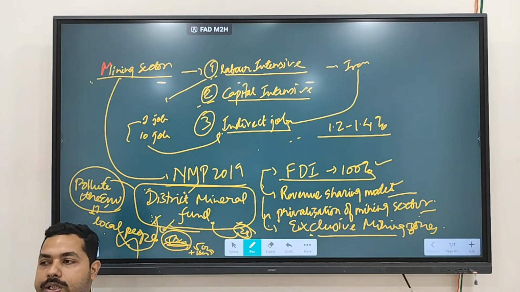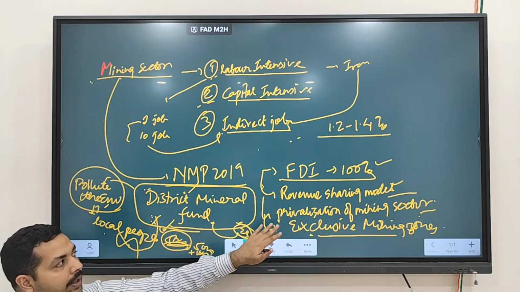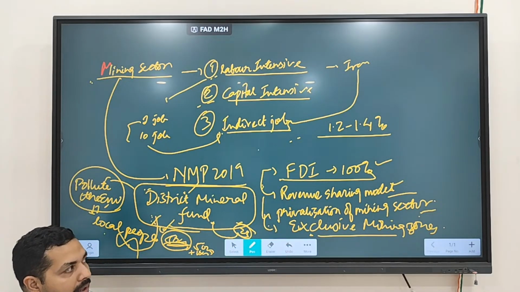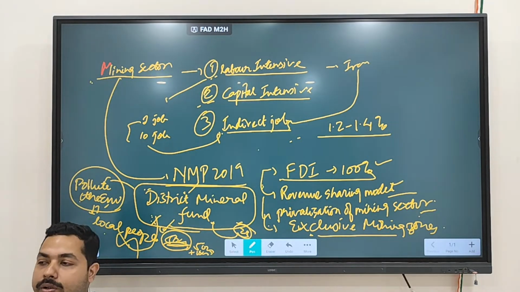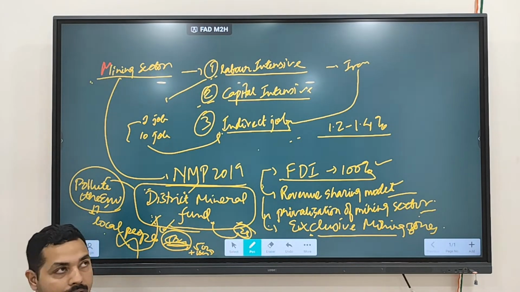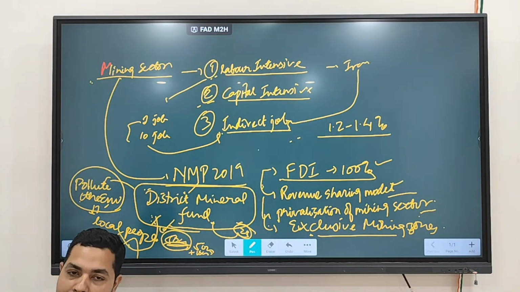So these model changes have been brought by whom? Brought by the government. So FDI, the revenue sharing model, privatization of the mining sector, exclusive mining zones. These are some of the things you find with regard to what? NMP, that is the National Mineral Policy. Fine, any doubt regarding this particular thing?